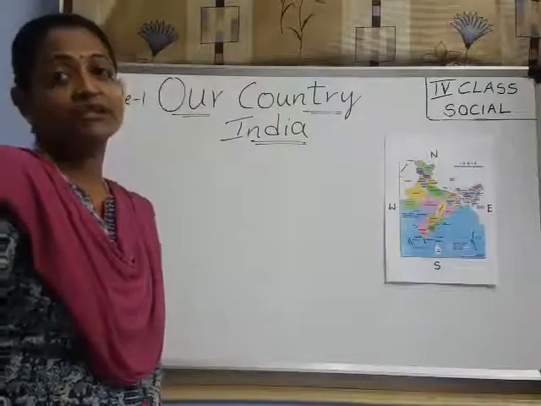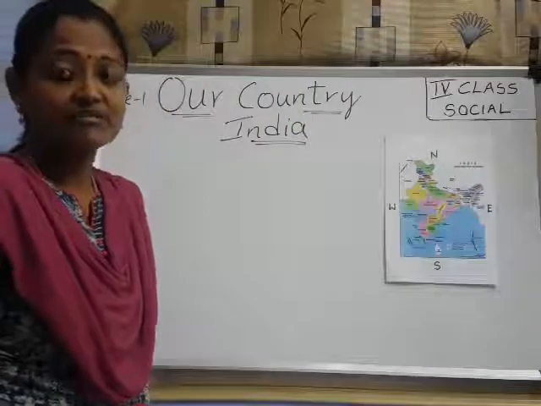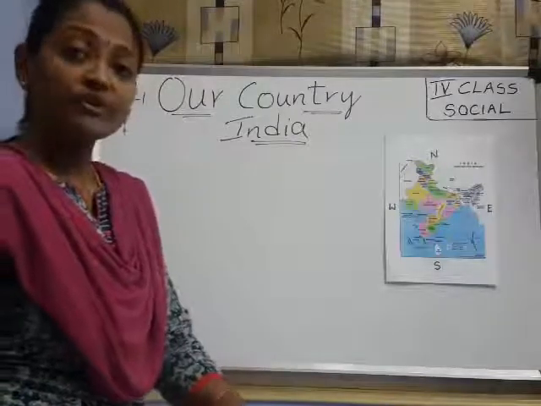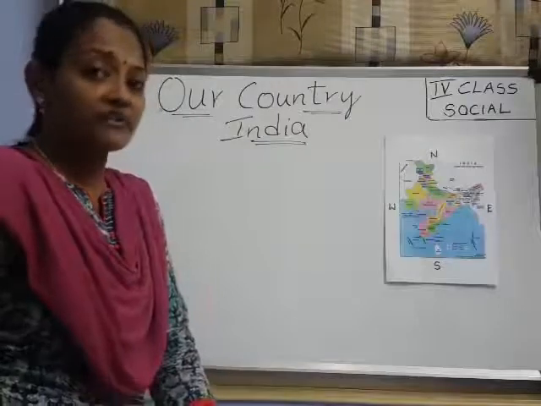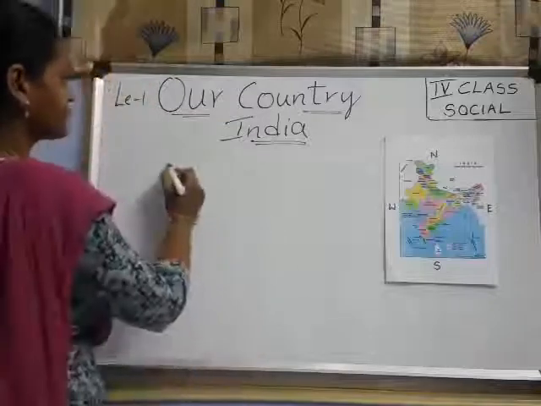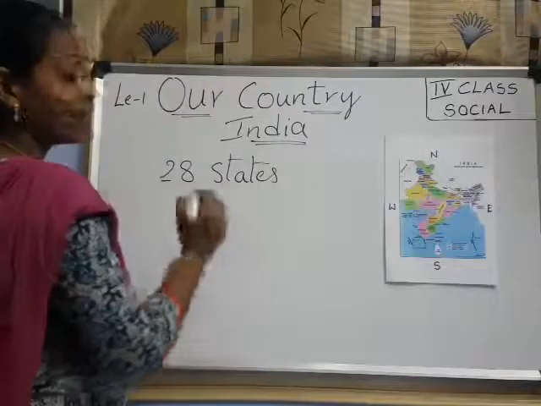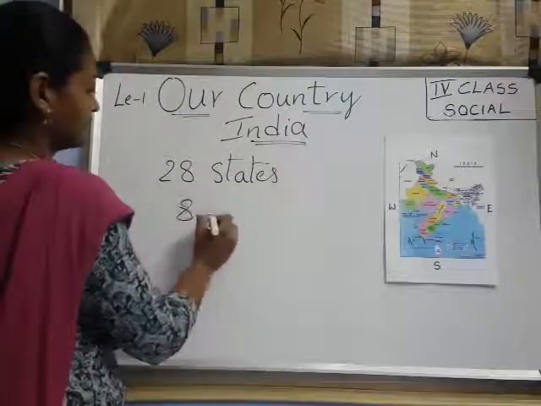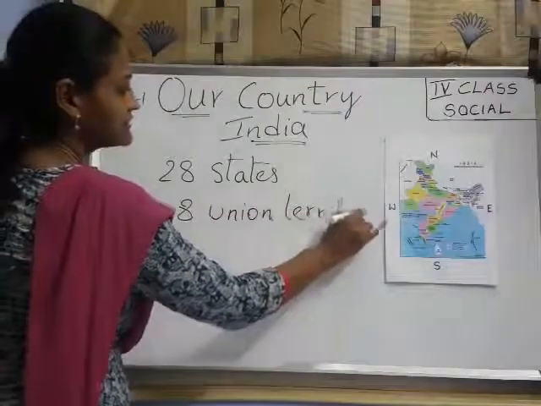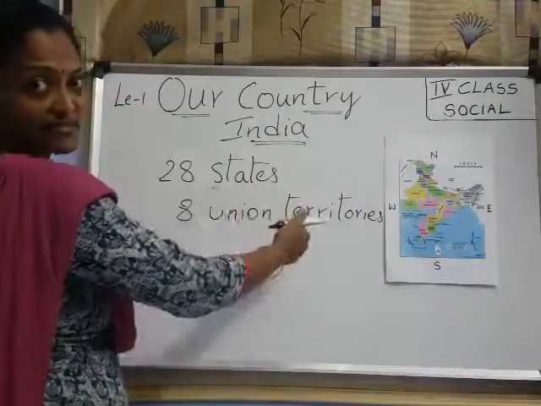Now in today's class, I am going to explain about union territories and its capitals, and also the physical features of India, children. Now coming to union territories, I already told you in the previous class how many states we have. I said 28, right? 28 states, and I said 8 union territories. And I showed the video also for the 28 states.